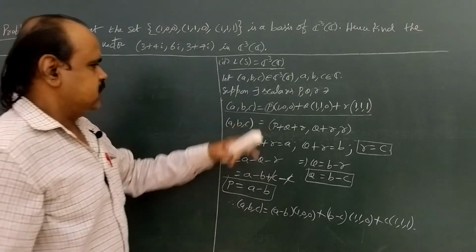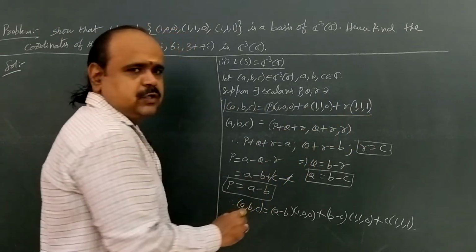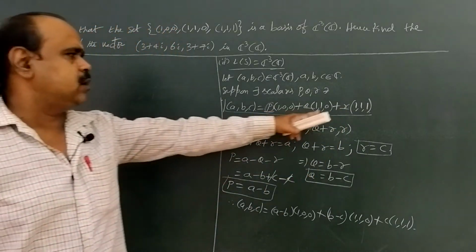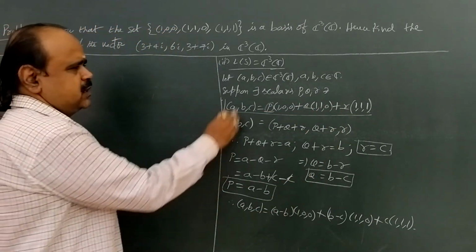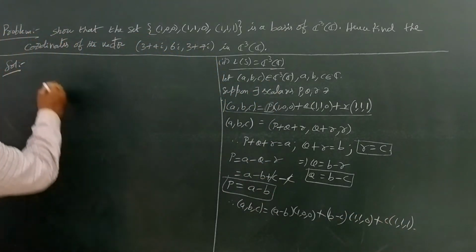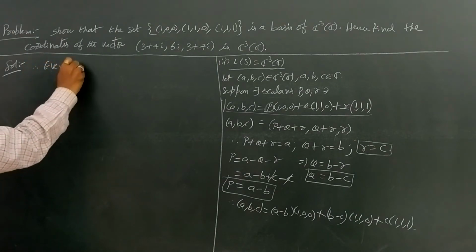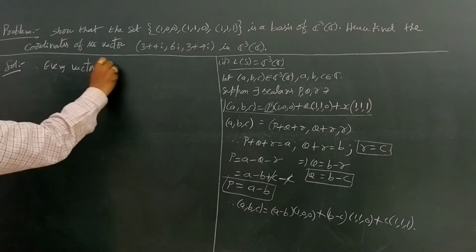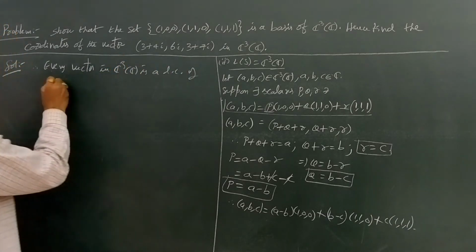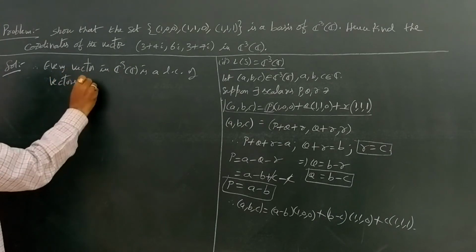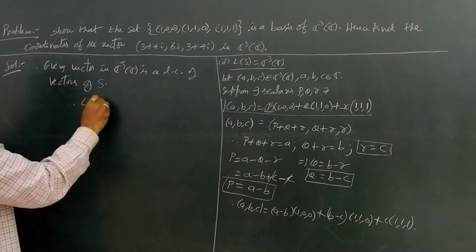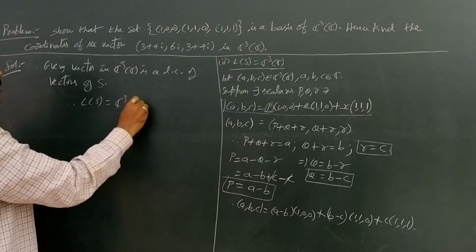Okay, so here in this total linear combination, p, q, r are called the coordinates. In similar manner, every vector in C cube over C is a linear combination of vectors of capital S. Therefore the second condition, L of S equal to C cube over C, is satisfied.